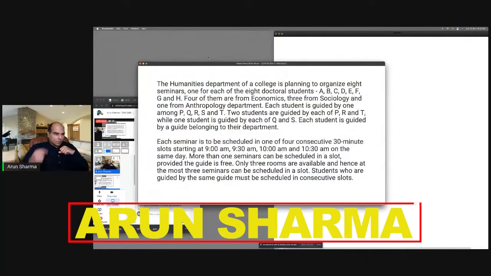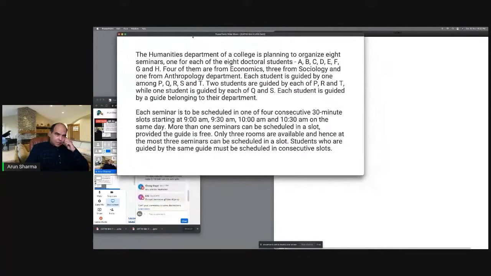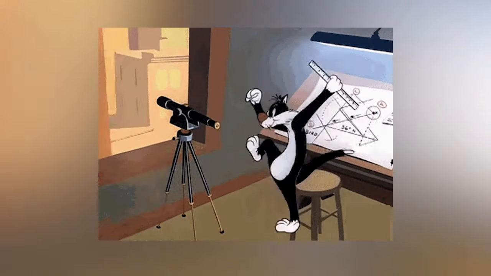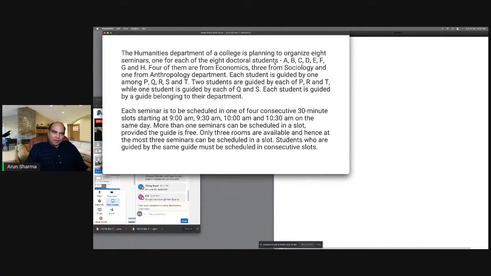So let's look at this set. This is the second set of the paper, and the question says the Humanities Department of a college is planning to organize 8 seminars, one for each of 8 doctoral students. So this is a reasoning question. A, B, C, D, E, F, G, H.